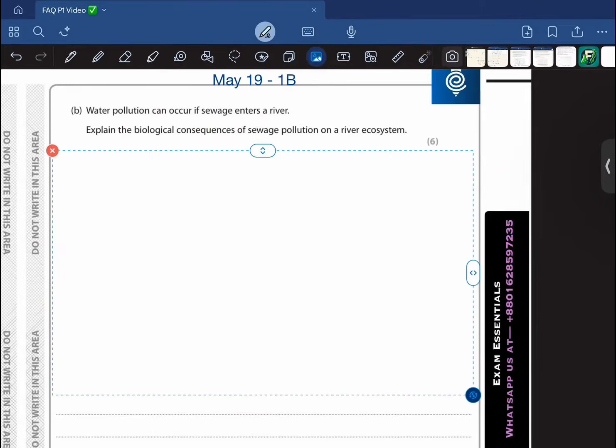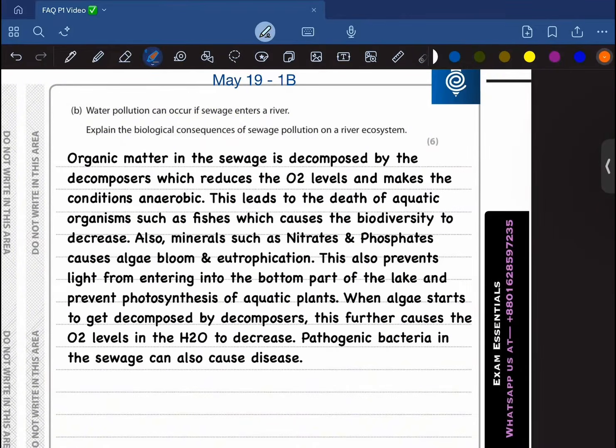So yeah, let's just see. That's what I've written. Organic matter in the sewage is decomposed by the decomposers, which reduces oxygen levels and makes the conditions anaerobic.